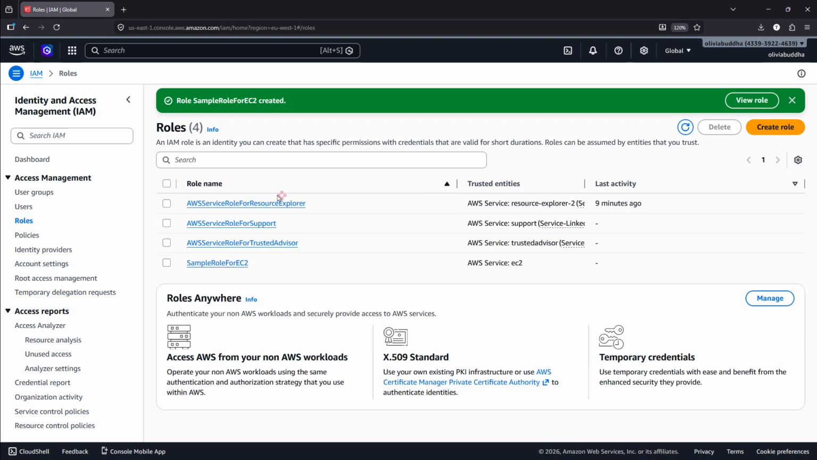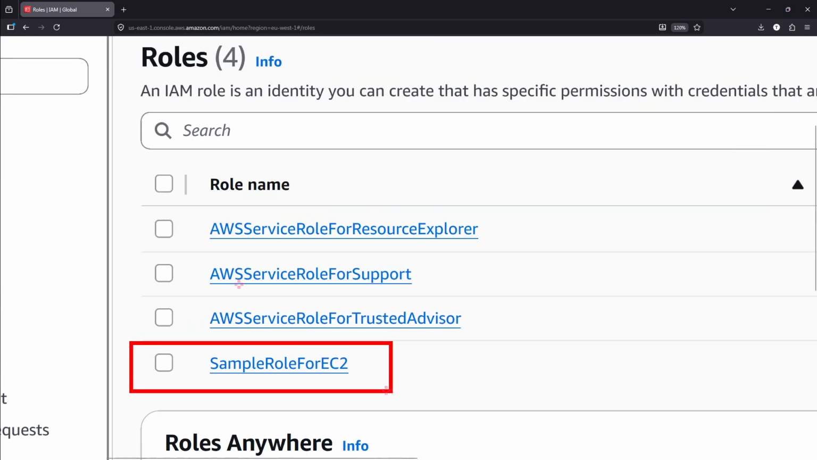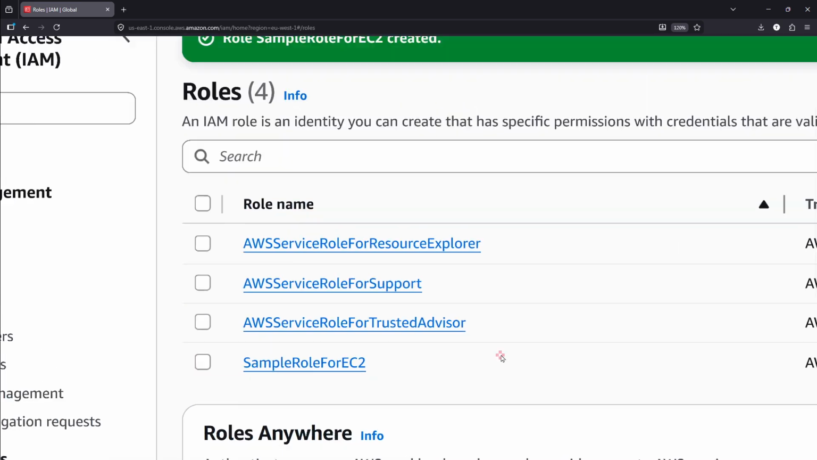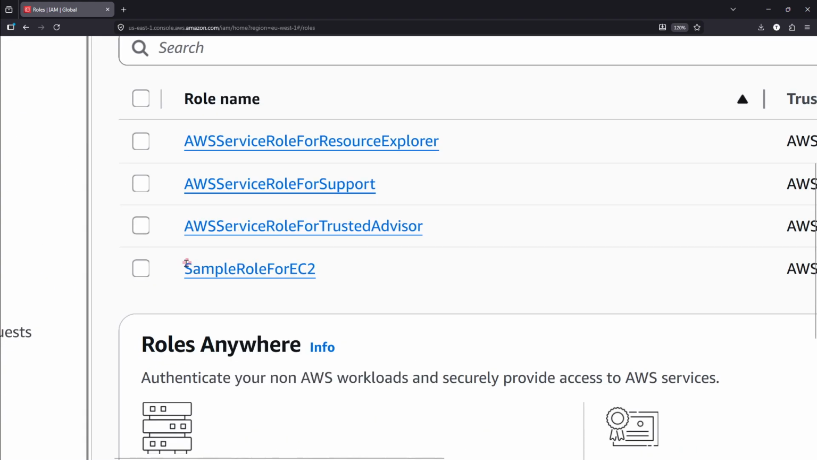So that's just it. If we look at it now, you see the role we just created here, sample role for EC2. All right, so that's how to create a role. We are not using it for anything right now. When we get deeper, we'll come back to this role. Just make sure you remember that we created a role called sample role for EC2.